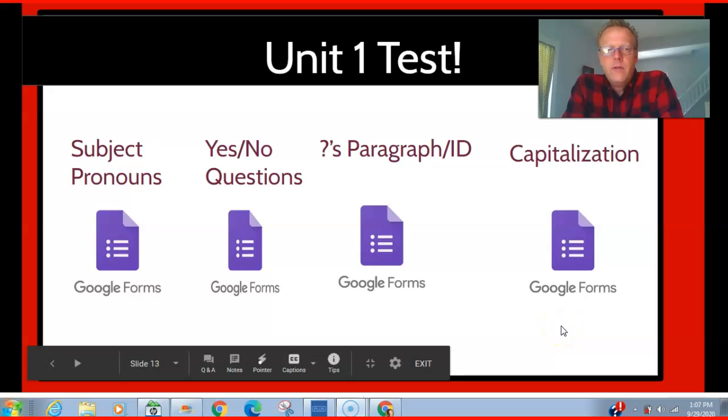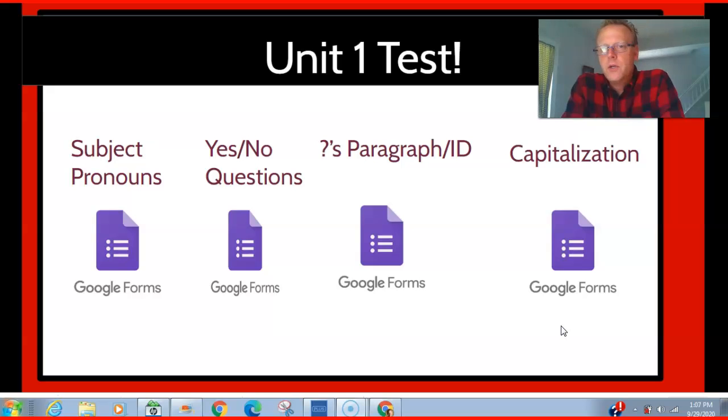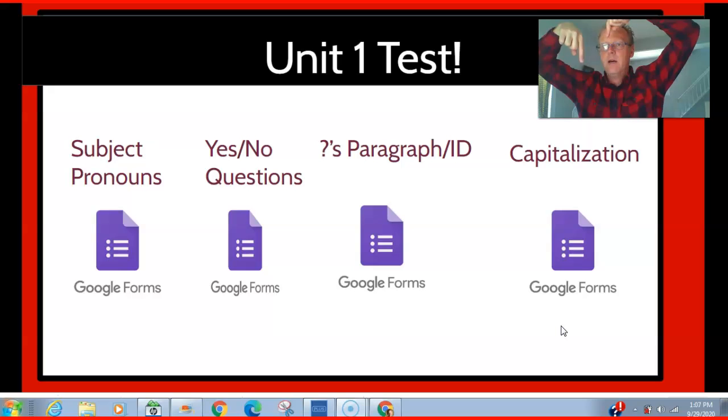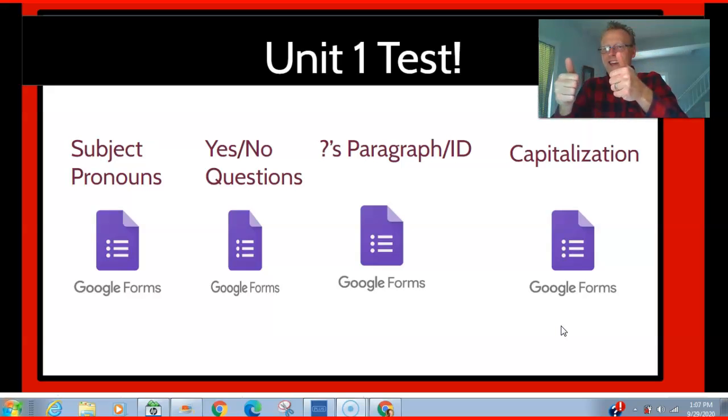All right. Now that we have reviewed subject pronouns, yes/no questions, answering questions in a paragraph, and capitalization rules, I would like you guys to now go take the Google form test for each one of these areas that we studied. So you need to go to Google Classroom and click on all of these Google form tests. They will be at the bottom of the lesson. All right. Hey, good luck.